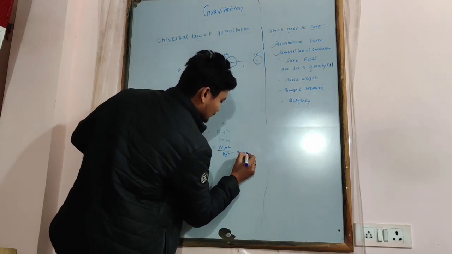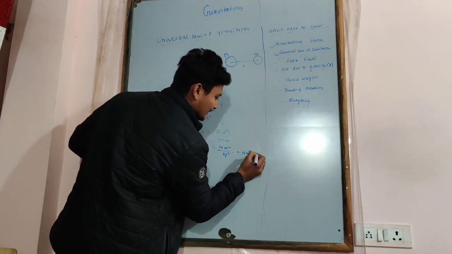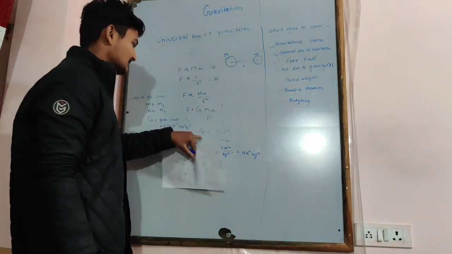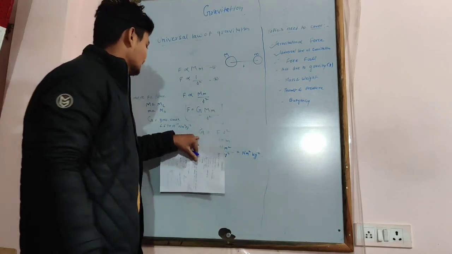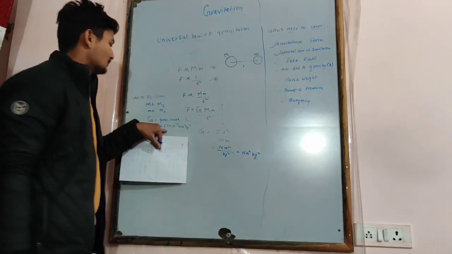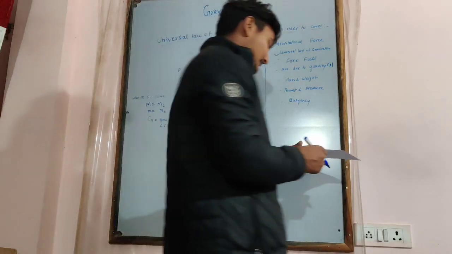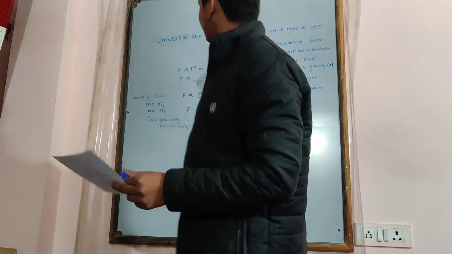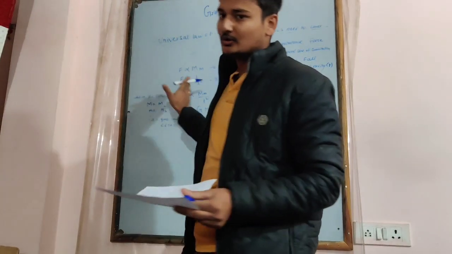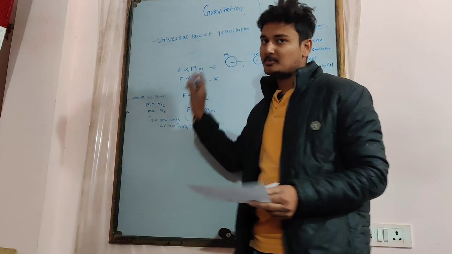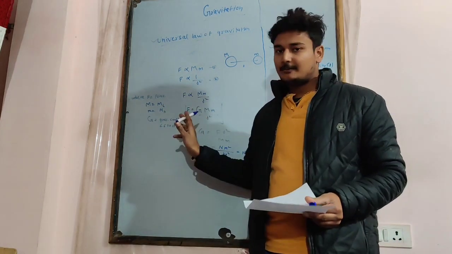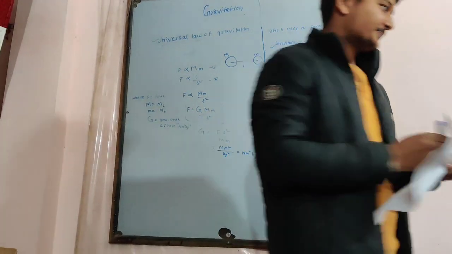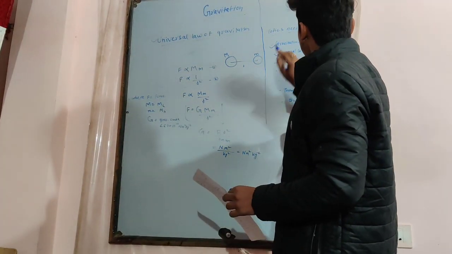It converts into Newton meter square kg to the power minus 2. This is the formula for the universal gravitation constant, this is its SI unit, and its value is 6.67 into 10 to the power minus 11 Newton meter square per kg square. So this is the universal law of gravitation: force is directly proportional to the product of their masses and inversely proportional to the square of the distance between them, and combining these two gives this equation. We have covered this topic.